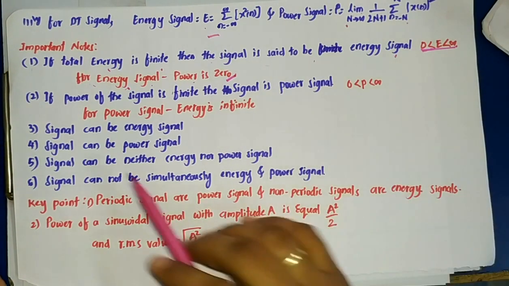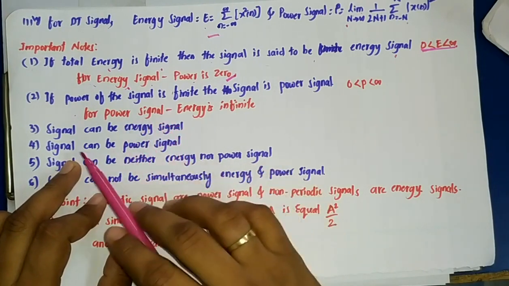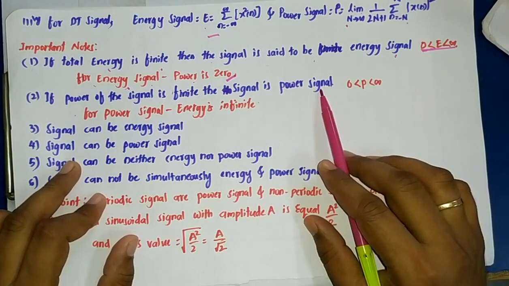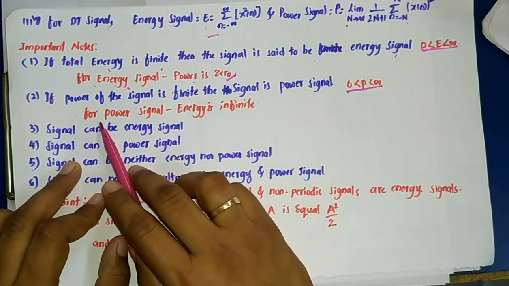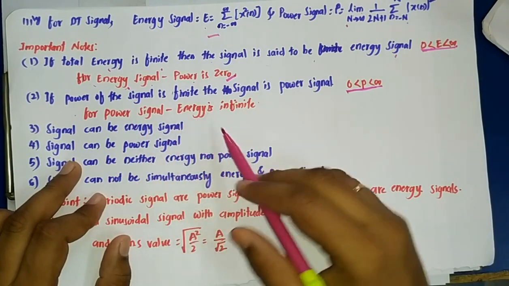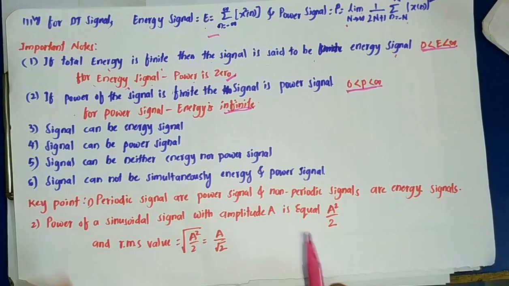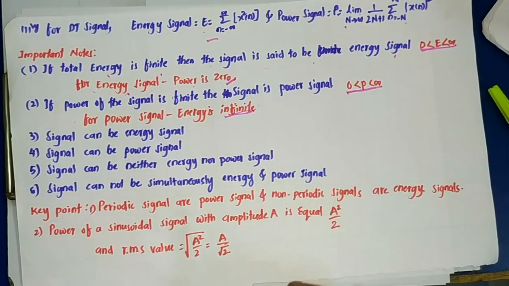Then if the power of the signal is finite, the signal is a power signal. This is the condition according to the definition. And for a power signal, the energy will be infinite. Then the third important point: a signal can be an energy signal if it satisfies the first condition.